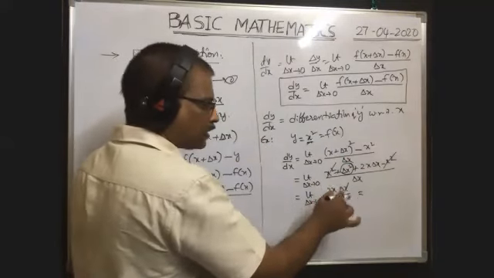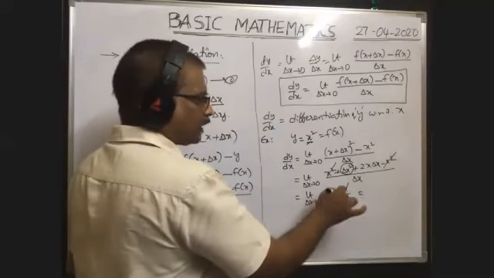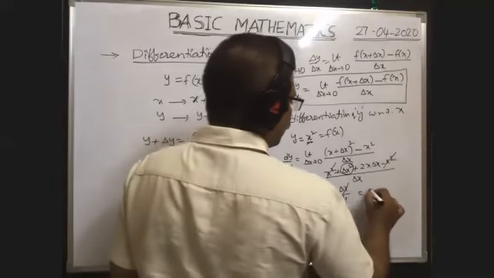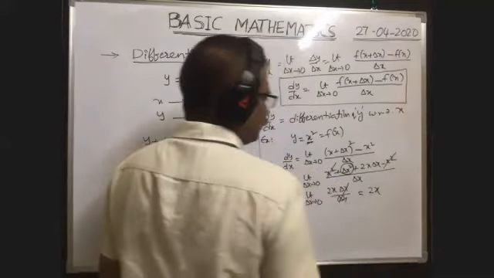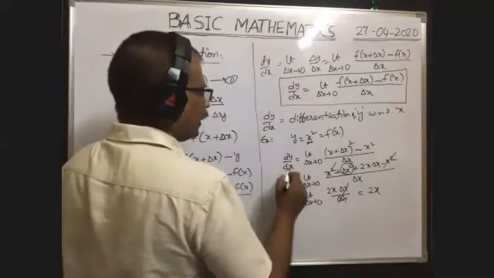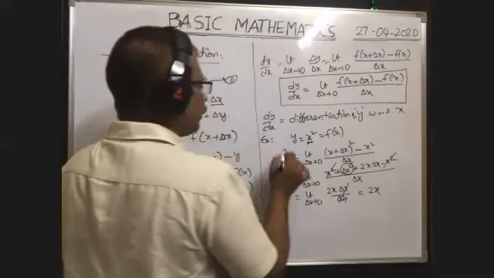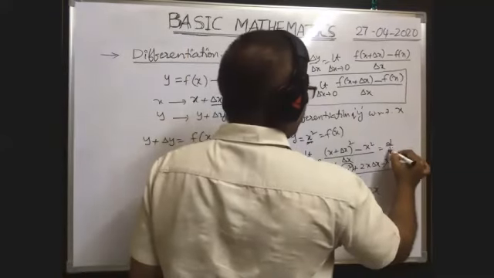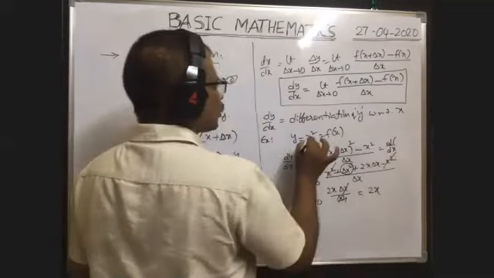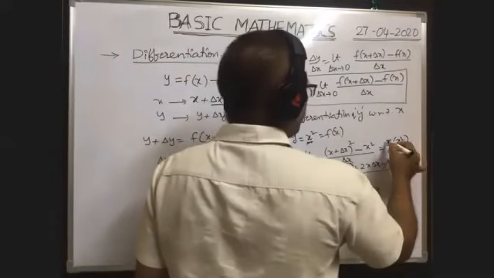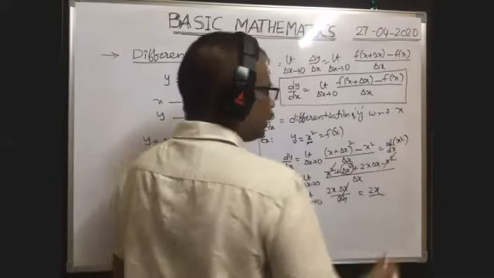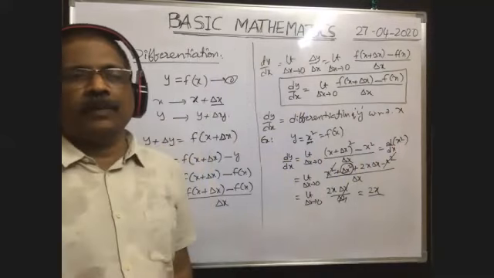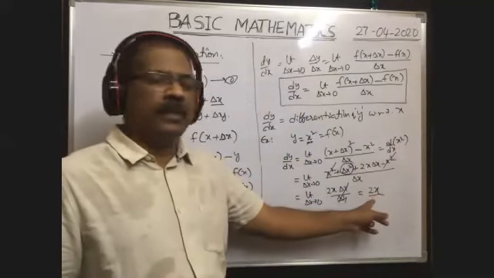If the delta x term is there, we have to write the limit condition. As delta x cancels, we should not write the limit condition. So we simply write x to x. That means dy by dx is equal to d by dx of y, which is x square. That's why d by dx of x square is simply 2x.